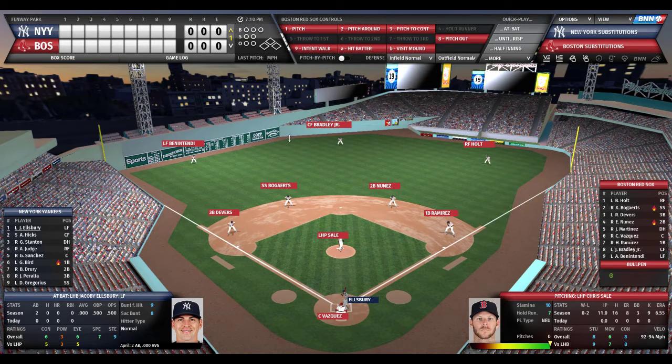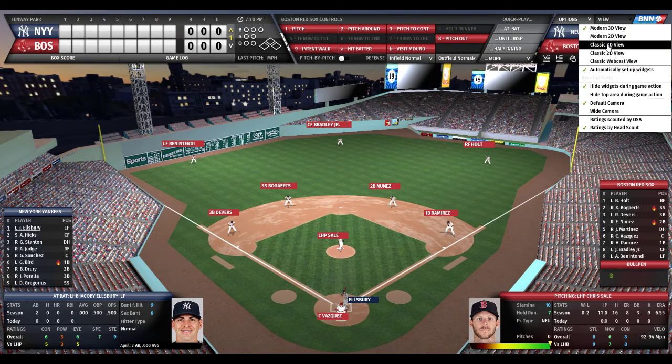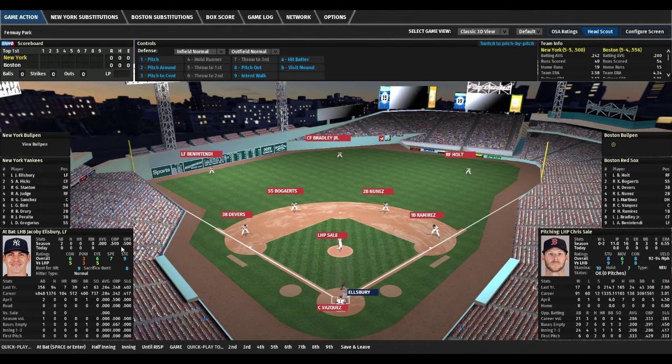Again, this is the new modern 3D view. And I'll just show you the view. This is nice, but the view I actually like better is the classic 3D view. Just show you again if this is the first time seeing it. I like how they give you all the information, and as you can see, the Yankees are 5-5. The Red Sox are 5-4. Both teams have hit a good amount of home runs in their first 10 and 9 games. The Yankees have hit 19. The Red Sox have hit 15. But we will go with the more modern view for this game.